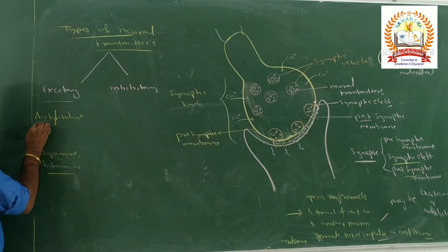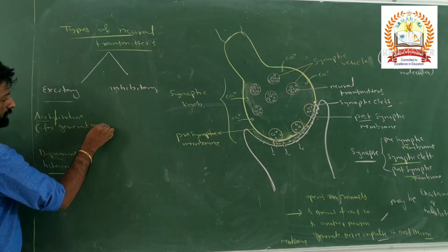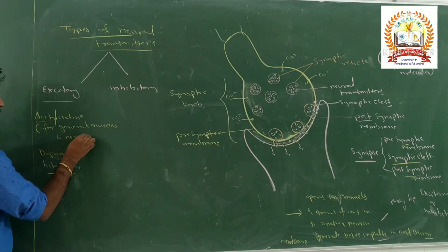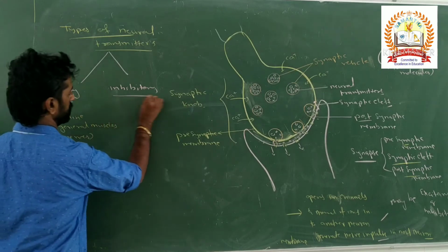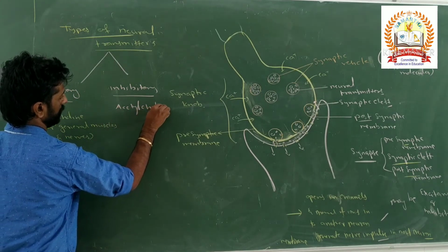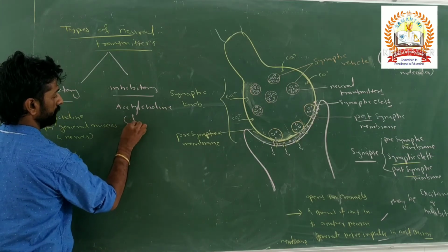But here this acetylcholine is excitatory only for general muscles and nerves. But the same acetylcholine is inhibitory also. Where is it inhibitory?